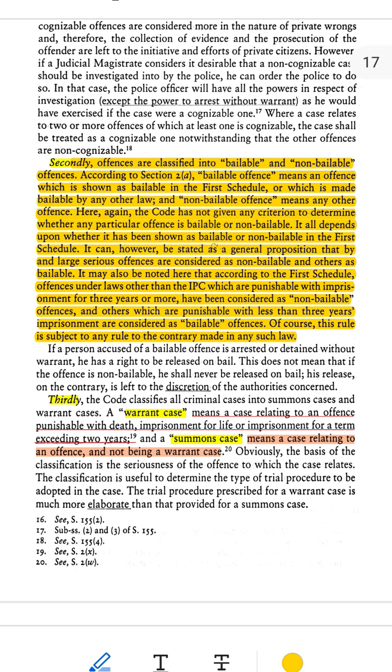Bail means the person is allowed to stay out of jail by agreeing to certain conditions, like paying money or promising to attend court. Example, if someone steals a small item from a shop, it's a less serious crime, so it's bailable.